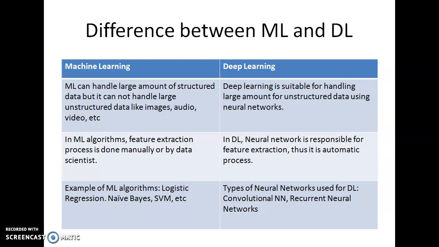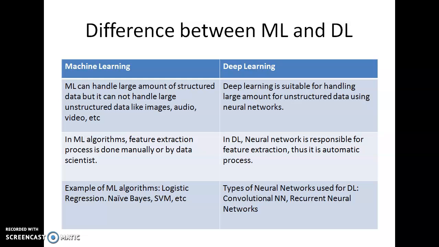Difference between machine learning and deep learning. These are some points of differentiation between the two. Machine learning can handle a large amount of structured data, but it cannot handle a large amount of unstructured data like images, audios and videos. In real-time situations, most of the time we have to analyze images, audios or videos. In that case, machine learning algorithms will not give good performance as deep learning does. So deep learning is suitable for handling a large amount of unstructured data using neural networks.